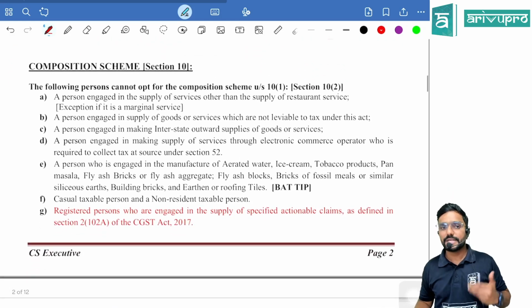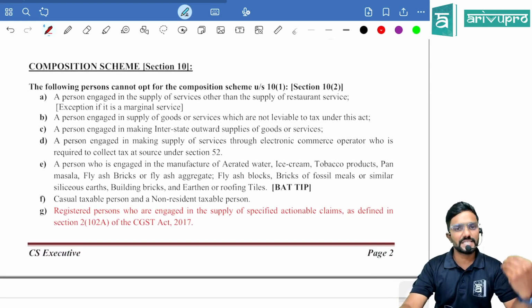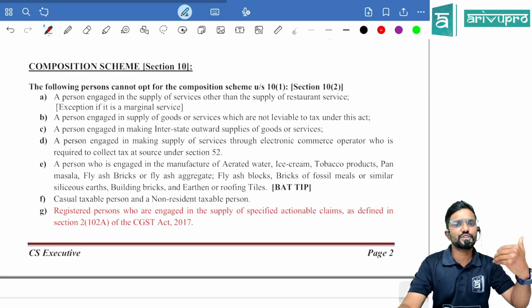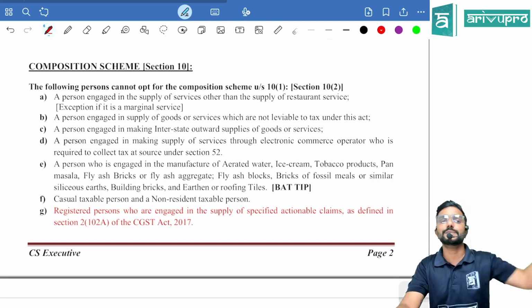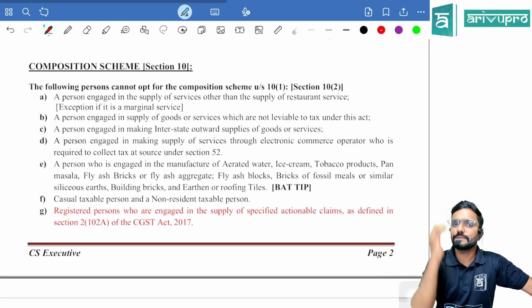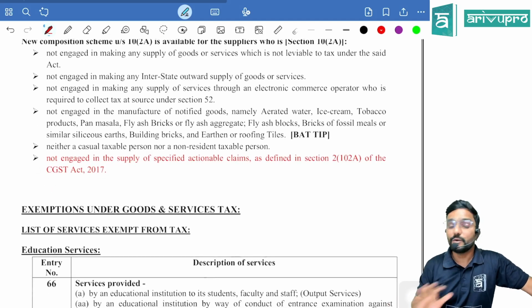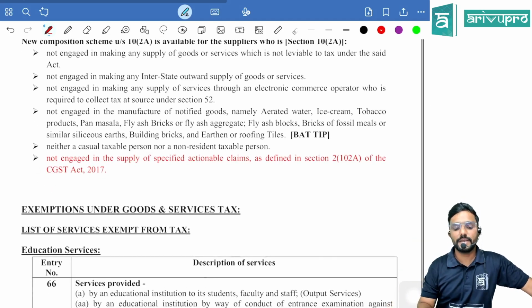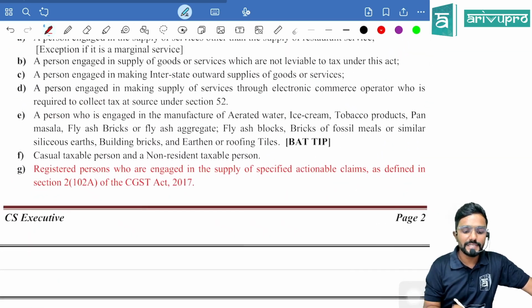Okay. Next, coming to Section 10, composition scheme. There are 2 composition schemes, guys, under Section 10. Section 10(1) is for manufacturers, traders and restaurant suppliers, and the second one is for those who are not eligible for 10(1). That composition scheme is under Section 10(2A). For both the schemes, there is a list of people who are not eligible. There is a list of people who are not eligible for the composition scheme. This list has been increased by one more person now. That is the last one.